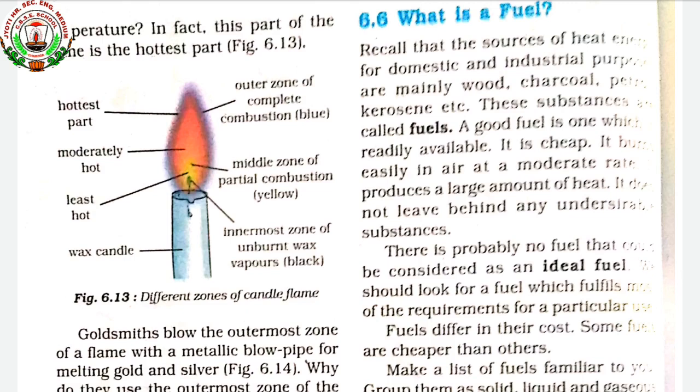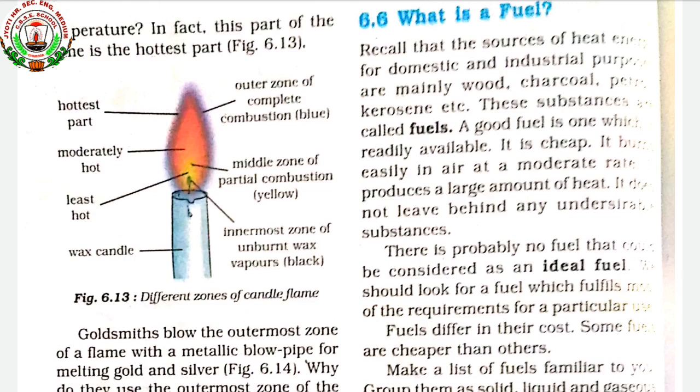First, it is easily available, anywhere. Second, it should be cheap, meaning it should be affordable to every class, like middle class families, low class families, and rich families. It is cheap in nature and easily affordable to everyone. The third one is that it burns easily to release a lot of heat.